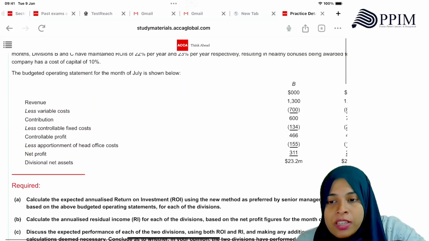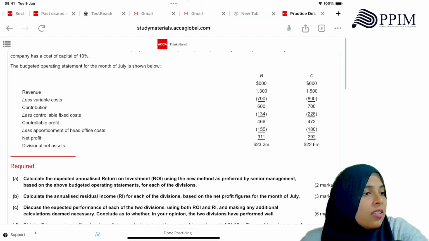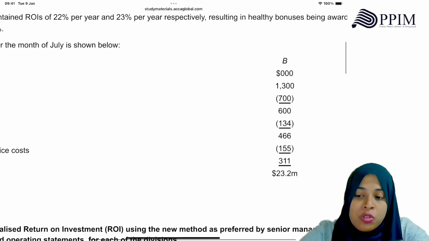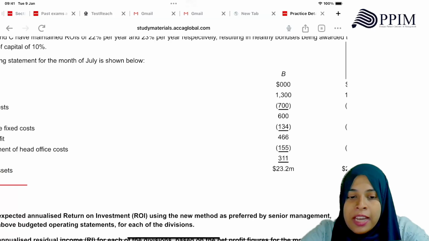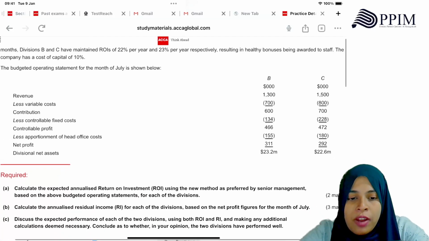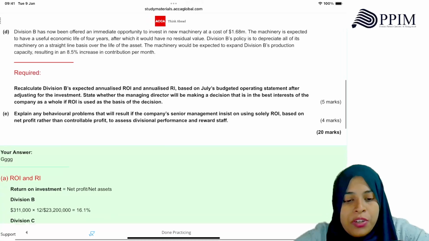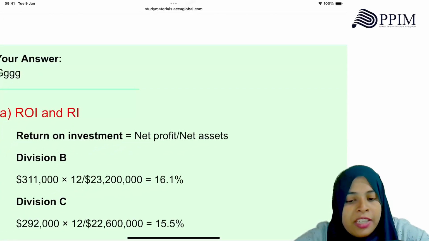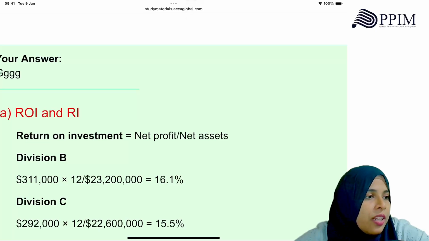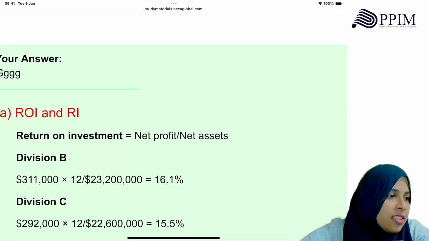Okay. Now here, this is only one month. They want you to calculate the annualized one. But can you see that they've only given you July's net profit? So how do you take the annual net profit then? You have to take 311 multiplied by 12. You have to take the annual net profit, 311,000 multiplied by 12. Then divide it by 23.2, the net assets. Can you see that? That's what they mean by annualized.